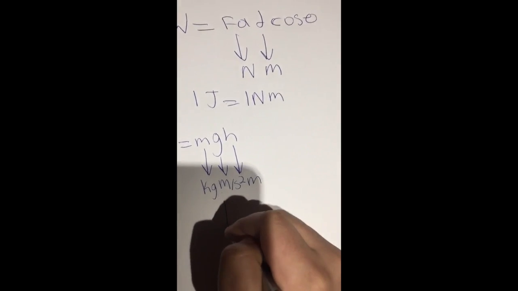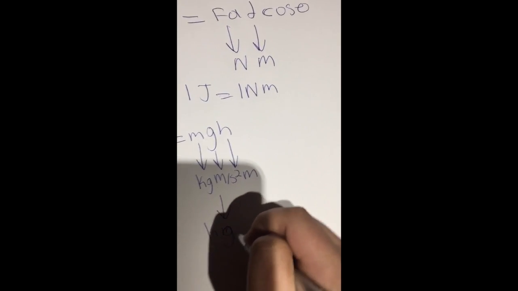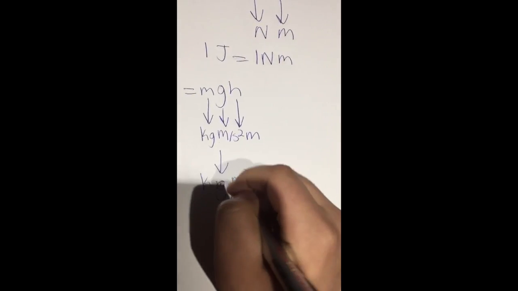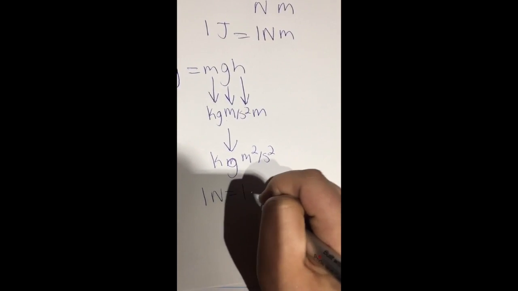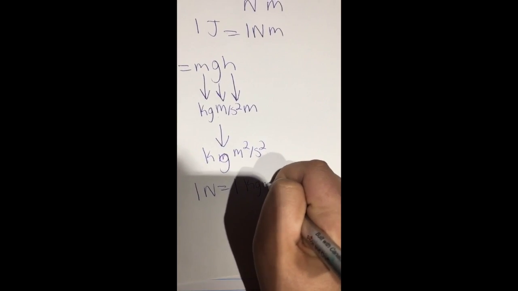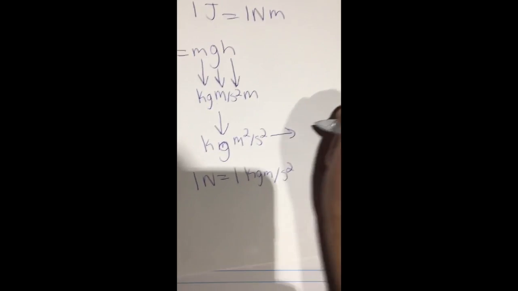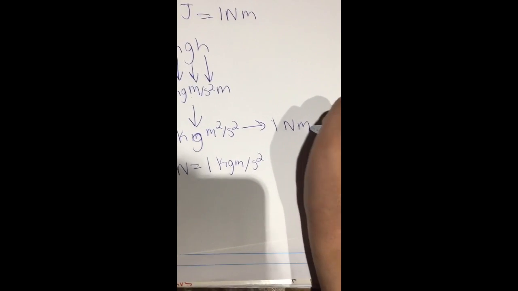Now here we have kilogram meters squared per second squared, and we know that 1 newton is equal to 1 kilogram meter per second squared. So here we have 1 newton meter.